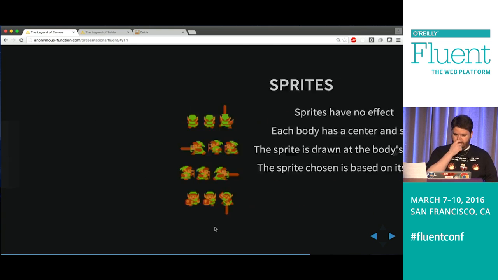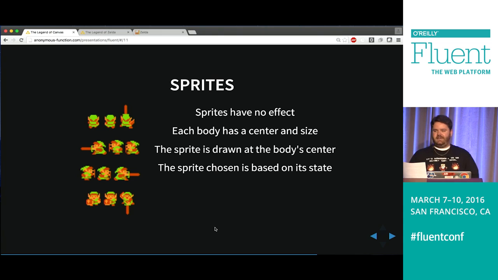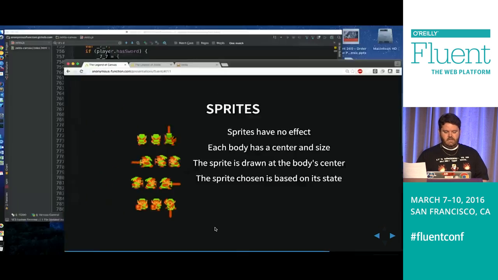Okay, let's talk about sprites. I'd mentioned that I failed to do a sprite sheet, mostly out of laziness. But every character, enemy, object, weapon, everything in the game that's not part of the background has a sprite. And that's the image that you see when it gets rendered. They don't actually have any effect on the game either. And like we had said, they all have a center point and then a size so that we can determine their hitbox. So this is Link's pretty small set of, hey, I'm walking and I'm swinging my sword. From those 12 images, we're able to do a lot with them.